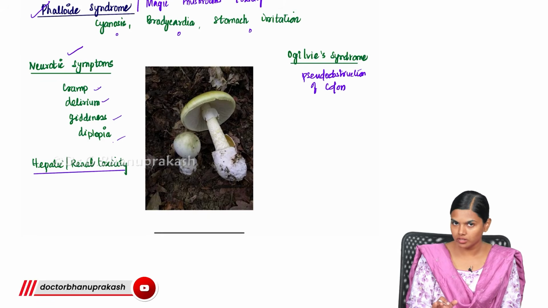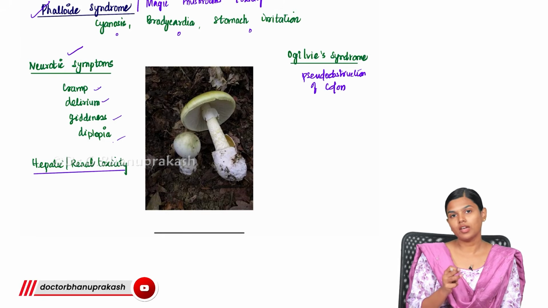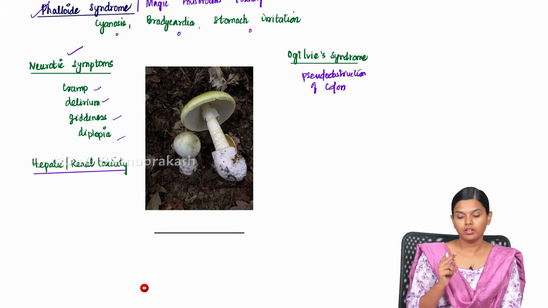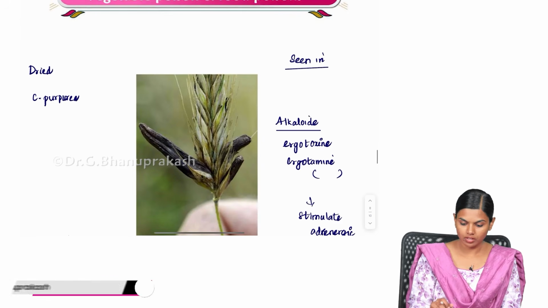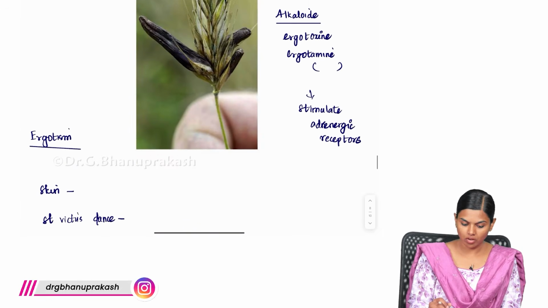So, in food poisons, we have seen Lathyrus sativa, that is Kesari dal, which can cause neurolathyrism. Next, we saw Mexican poppy, which can cause epidemic dropsy. Next is this magic mushroom. After that, what we are going to see is this. So, this is your ergot.